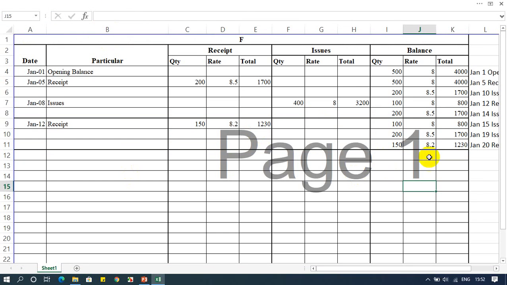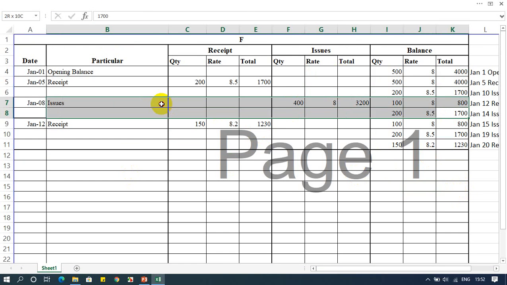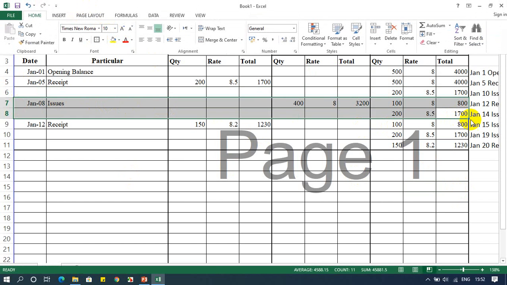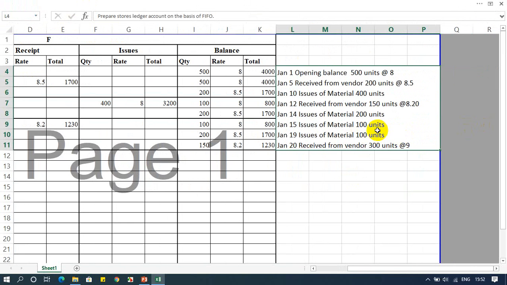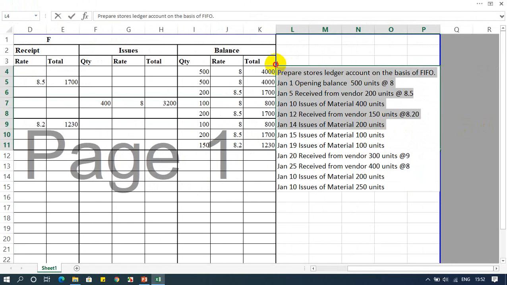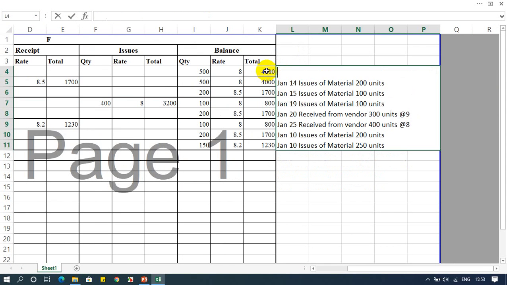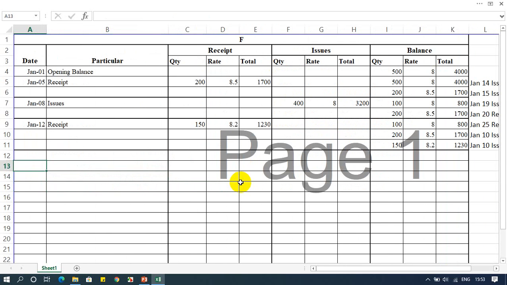So now, coming to the next section, the issue of material on January 14, how much? 200 units. So we'll write down here January 14, issues, and in the particular issues column, how many units? I have issued 200 units.